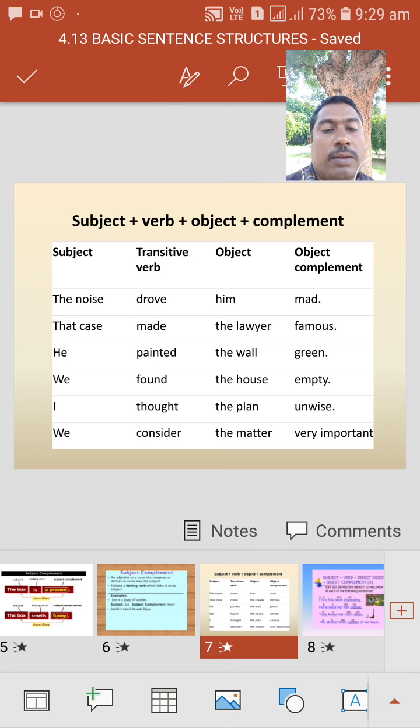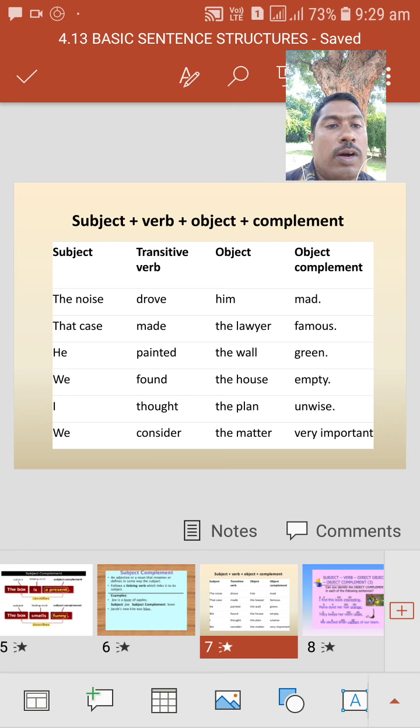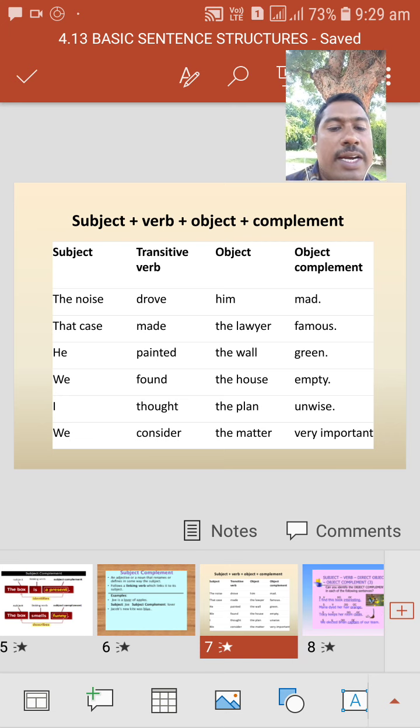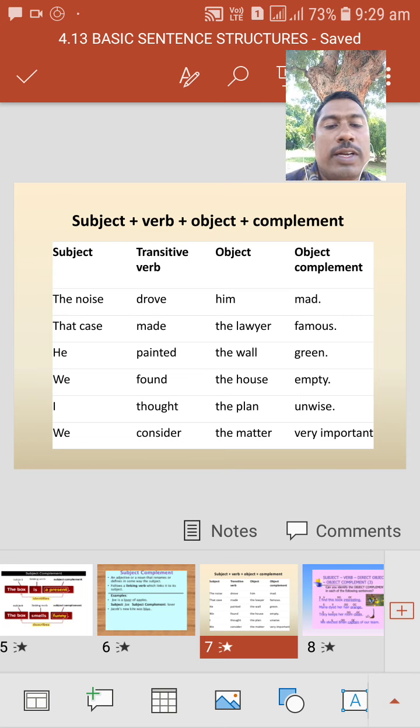Okay. Next, he painted the wall green. He painted the wall green. Which is green? The wall is green. Green comes for the wall. Okay, it means wall is an object, and green is an object complement. Okay, like this.